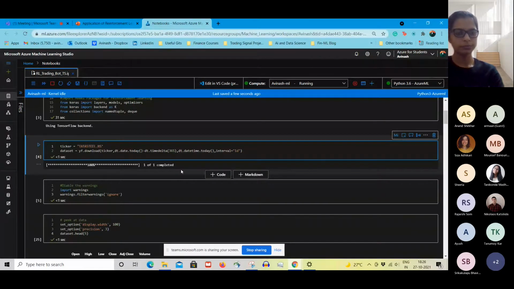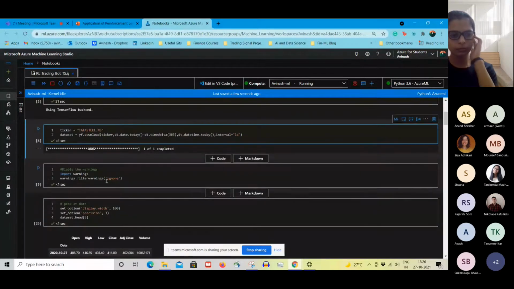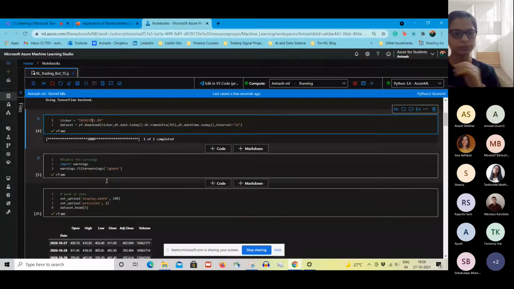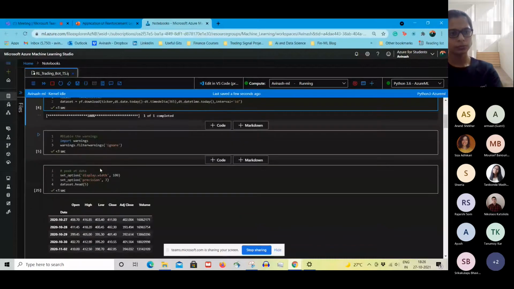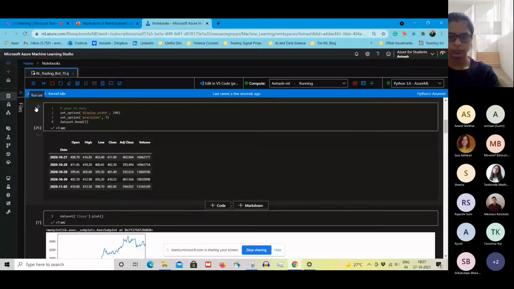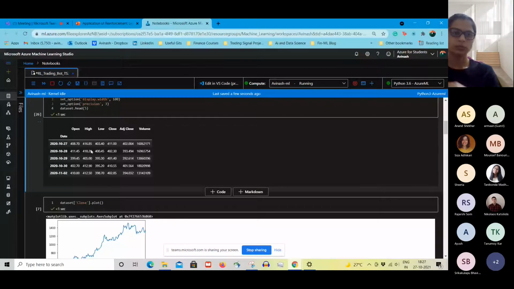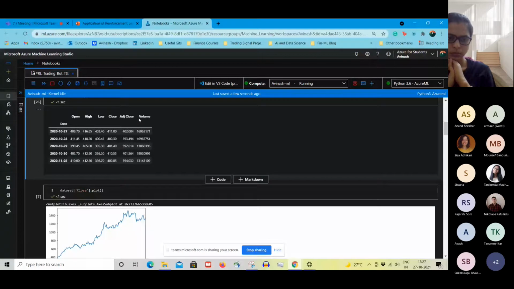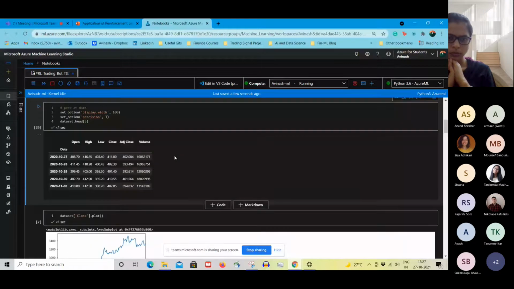We are seeing that the data download is completed, and these are basic filter warnings. So here is the sample data set. We can see that you have open, high, low, close, adjusted close, and volume. One thing you can do: for the inputs, I have used rolling data of the past few time periods.